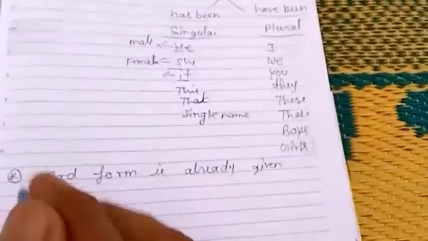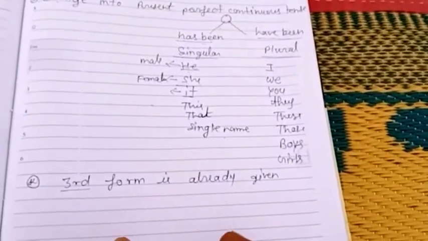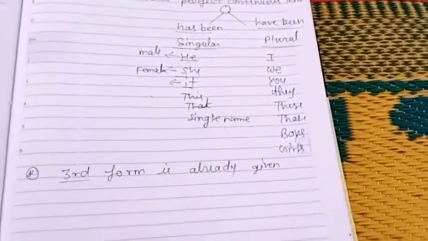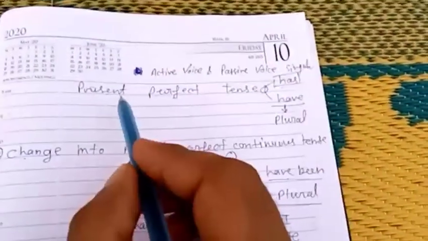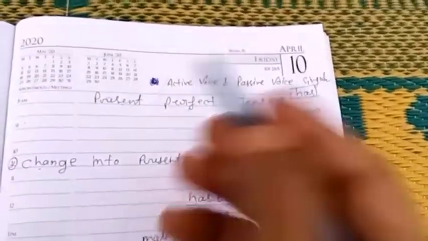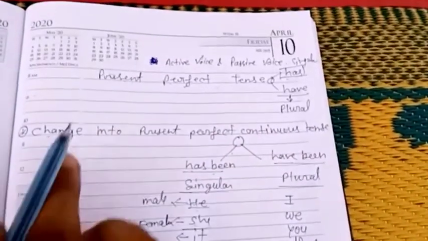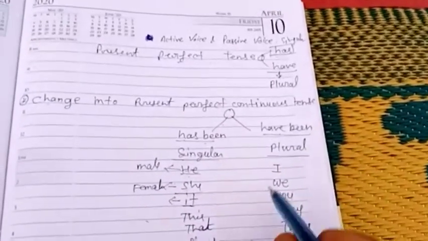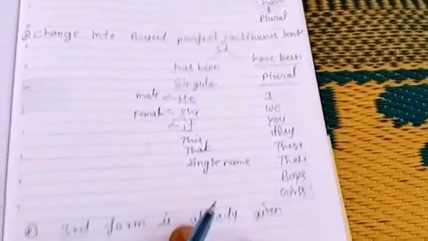And we already discussed in my last videos how we can put the object, subject, helping verbs, etc. So in short, I want to say present perfect tense identity has and have, and third form is already used in this tense. So while changing present perfect tense into passive voice, you need not change the third form of the main verb. You have has been and have been as helping verb, and the structure is very easy.